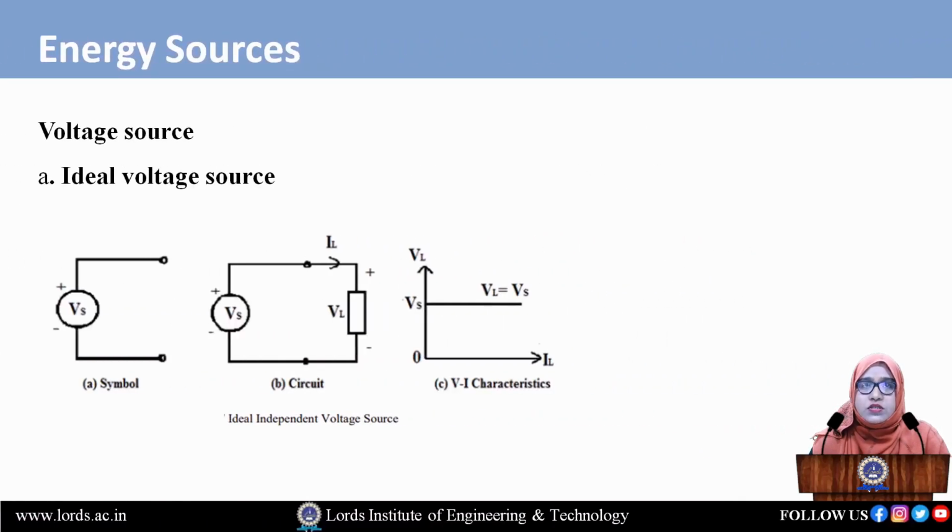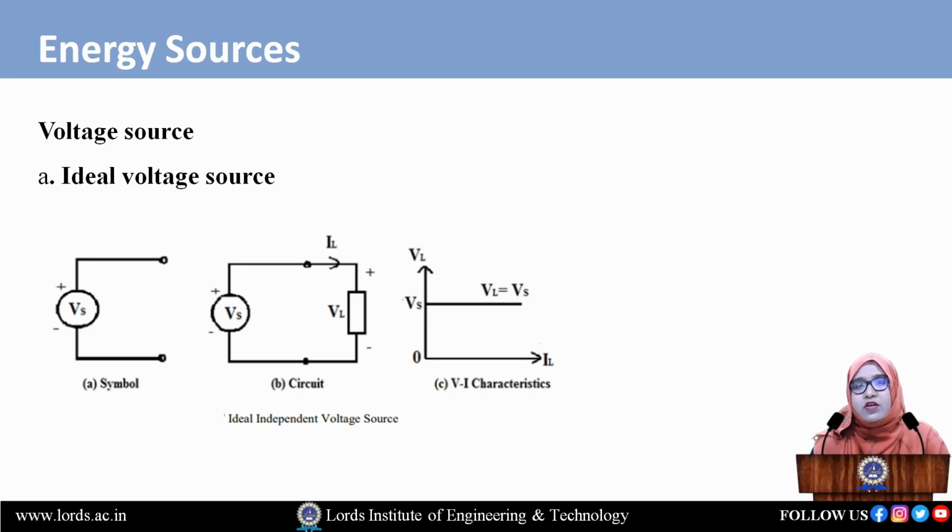If it is an ideal voltage source, what happens to the voltage source? Come to the point: ideal means the circuit should not consist of any type of loss. See the symbol for the voltage source. We connect one voltage source, with the notation plus and minus and two ends. Now come to the circuit, because we have to form a circuit, then only will we get some values on the load side. Clear? We should close the circuit.